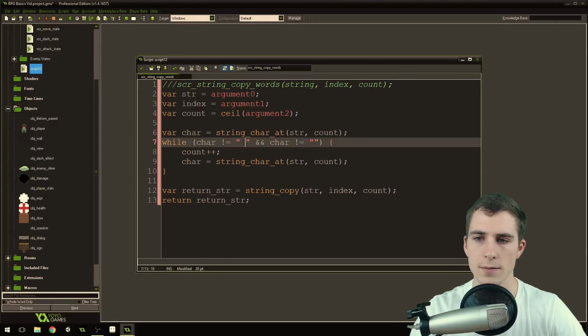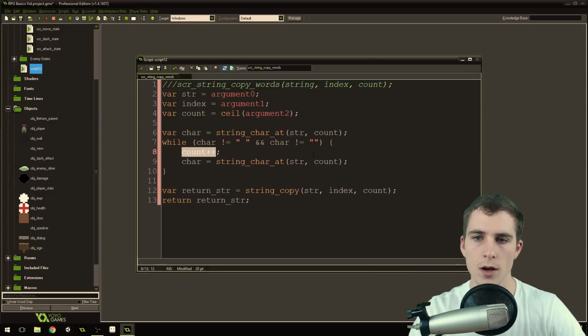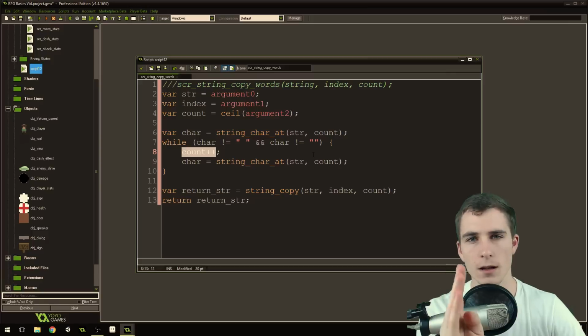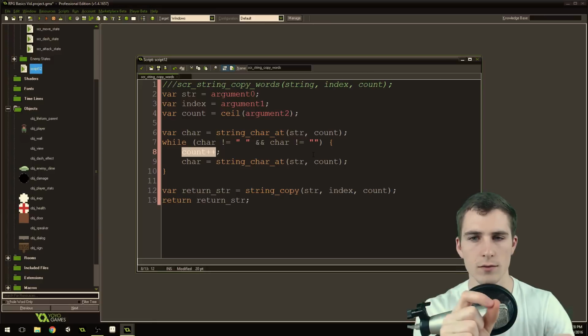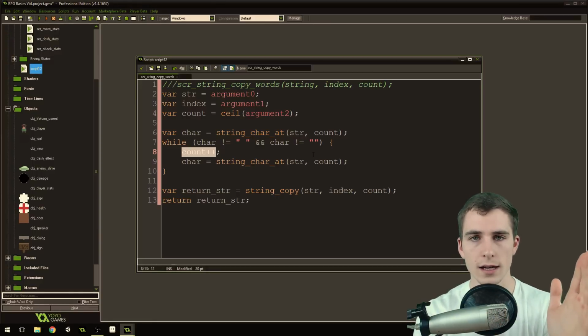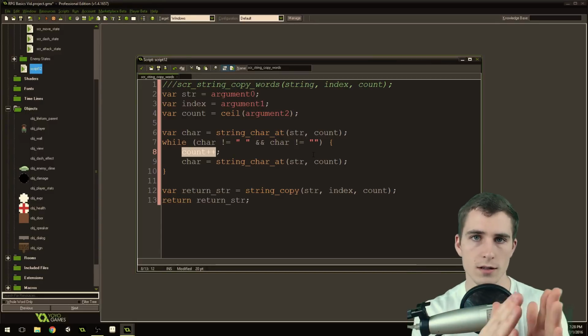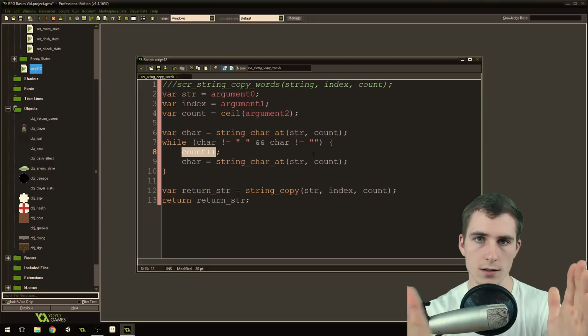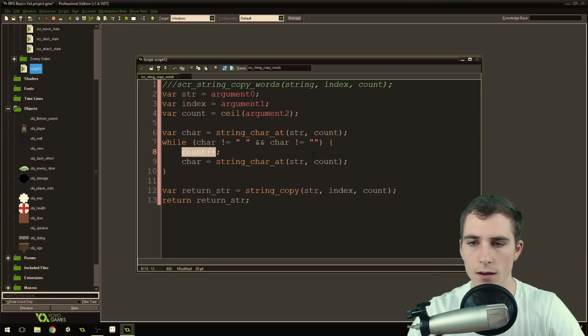If that's not a space, or if it's not the end of the string, then we continue to add to count. That basically means if we're in the middle of a word, we continue to add to our count until we're not in the middle of a word anymore. So it's only going to copy the section of the string that is whole words. We're going to make sure we copy whole words, okay?